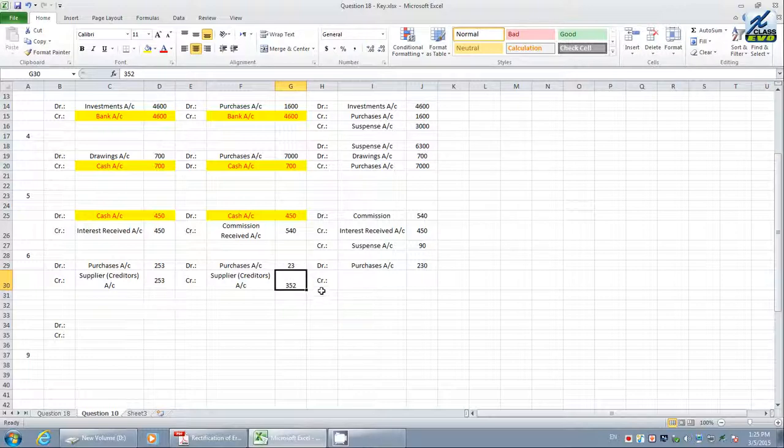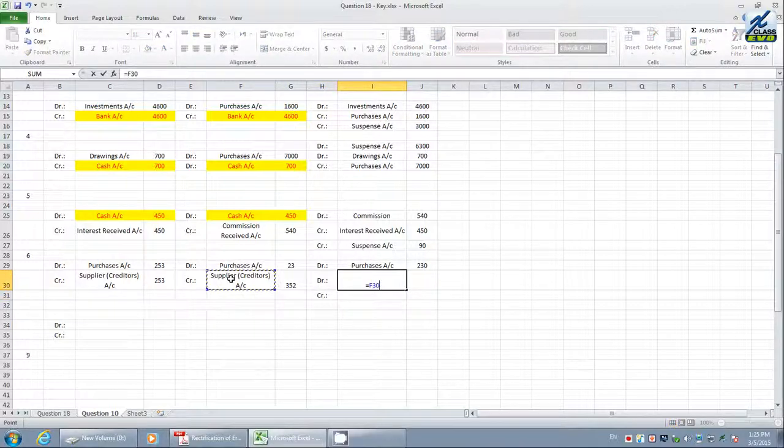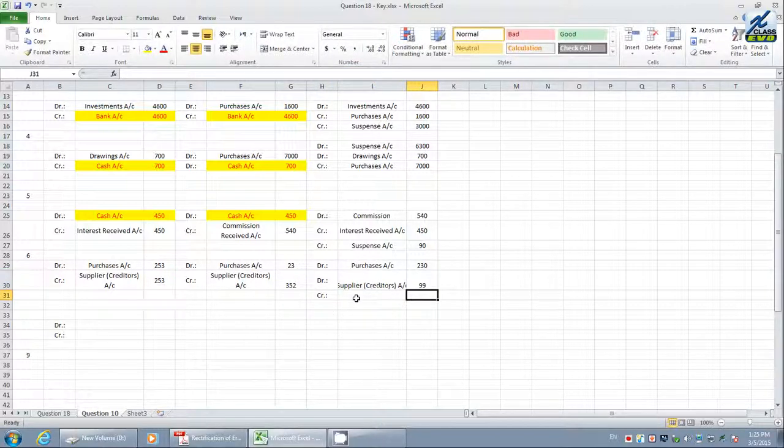We don't want it on the credit side. Therefore, the supplier value, instead of credit, you have to debit. The value difference is 352 minus 253. Therefore, both are debit. There is no credit. Credit, what will come now? Suspense account. How much value will it come to?